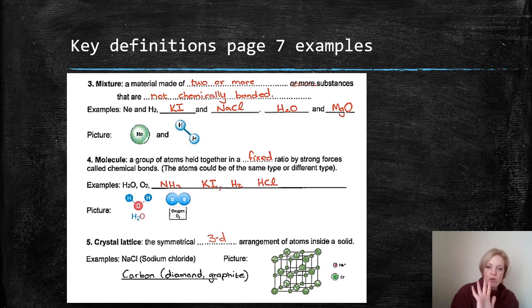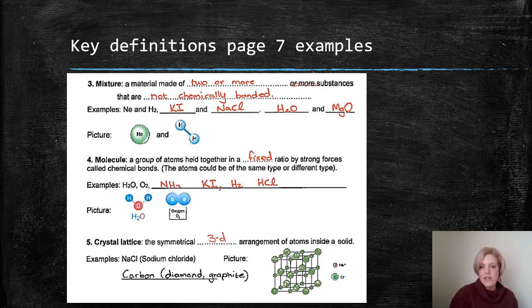The last one is number 5. Number 5 is showing a crystal lattice. A crystal lattice is a symmetrical 3D arrangement of atoms inside a solid. An example of this is any of your solid salts. Your solid salts are going to be crystal lattices, so it's going to be sodium chloride.